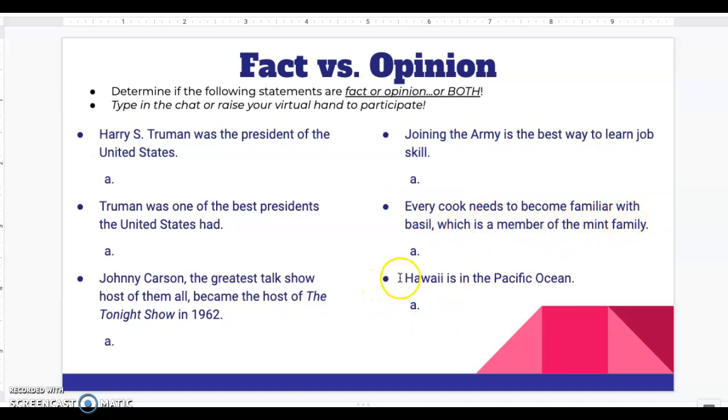And finally, Hawaii is in the Pacific Ocean. Does this offer up a statement that can be researched, or does it offer up perspective? If you said fact, you are correct. So good job. Hopefully you had an okay time determining fact and opinion. You will get more practice in your homework, don't worry.